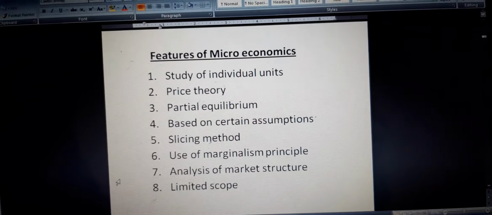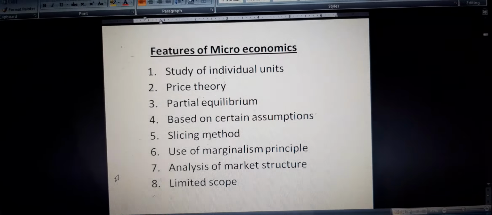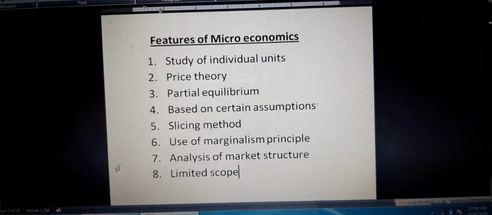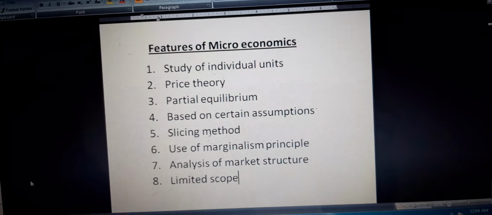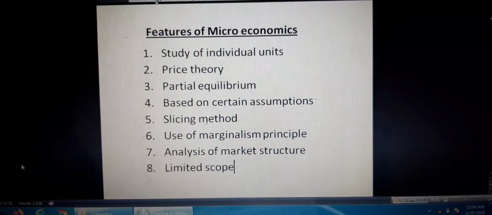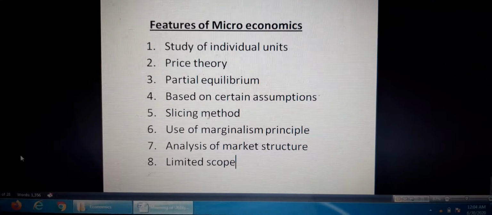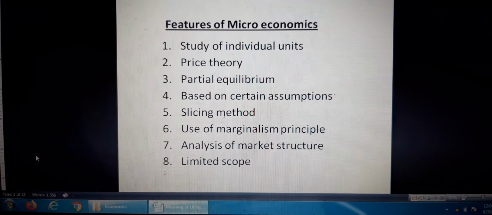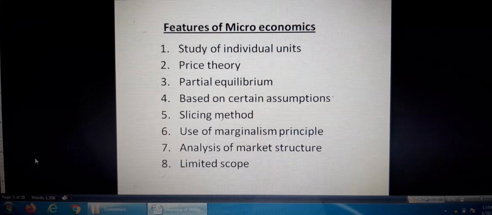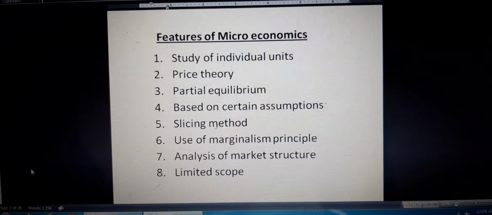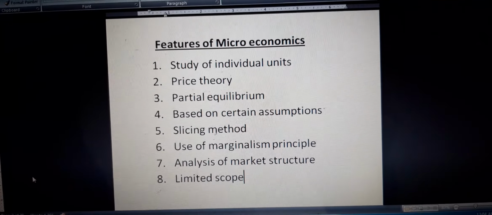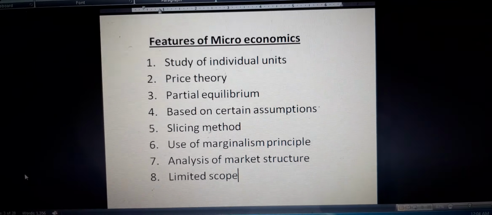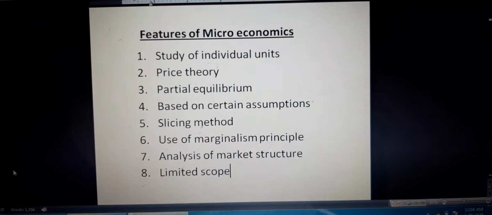Let us see the third one, partial equilibrium. Microeconomics deals with partial equilibrium. It means it explains the equilibrium position of two small economic variables, such as individual demand is equal to individual supply at a particular price.